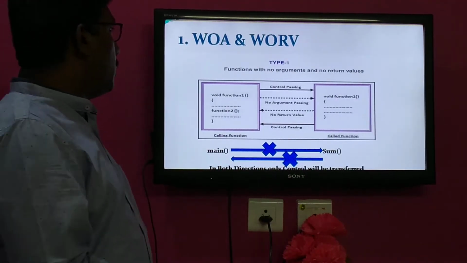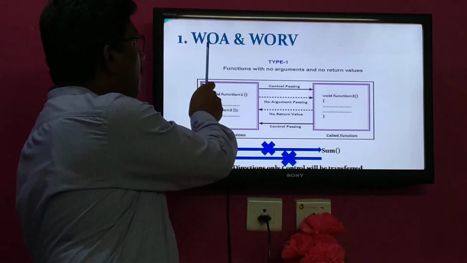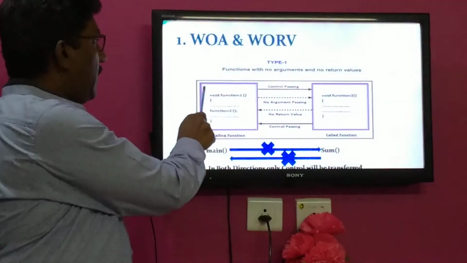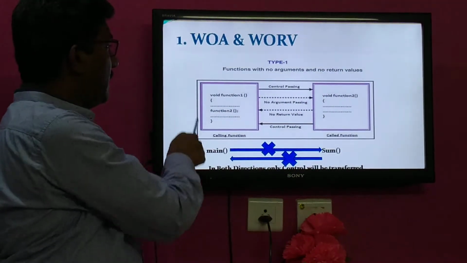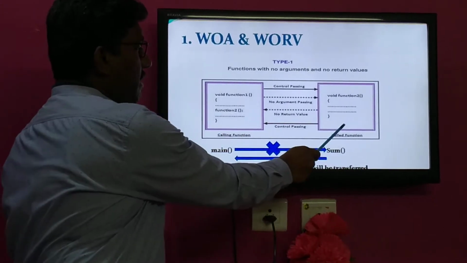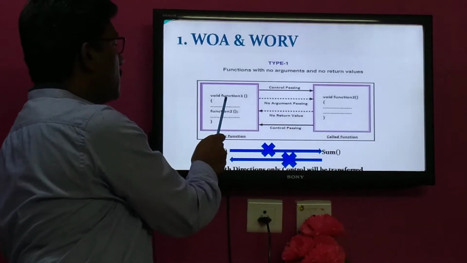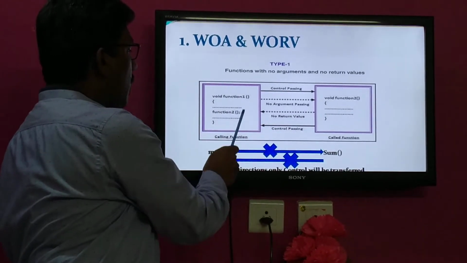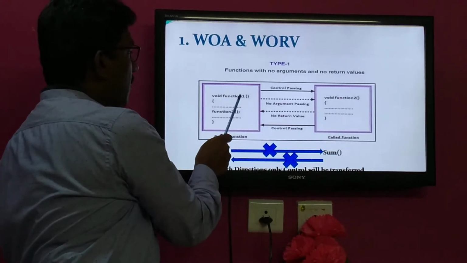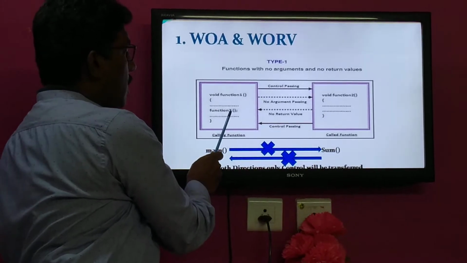The first one is WOA and WORV, the shortcut for without argument and without return value. You can see one diagram over here. In the diagram 2 boxes are there. The first one is the calling function, the second one is the called function. We can also call them function 1 and function 2. In function 1, there are no arguments while calling function 2. This function 2 is called from function 1, so function 1 is the calling function and function 2 is the called function.